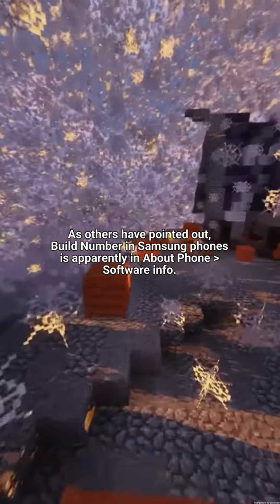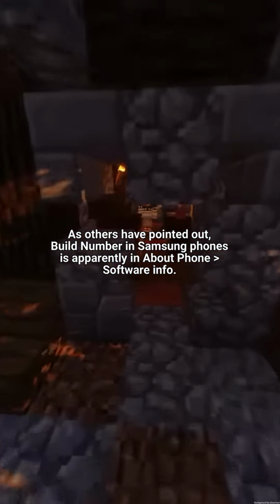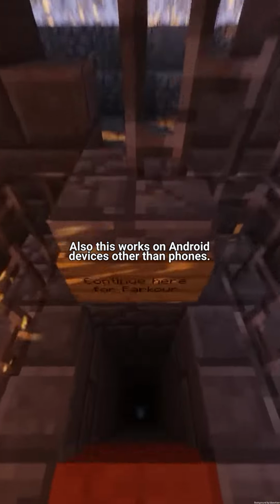As others have pointed out, build number in Samsung phones is apparently in About phone, Software info. Also, this works on Android devices other than phones.